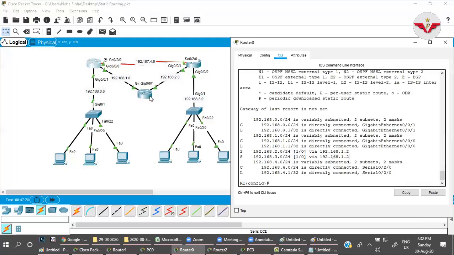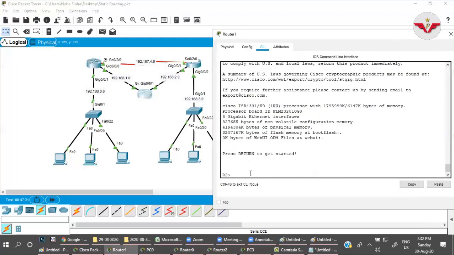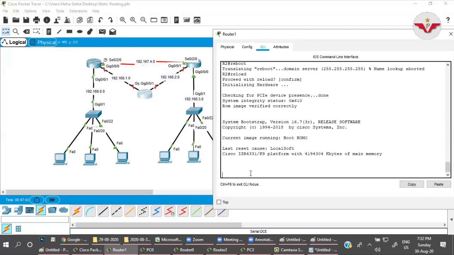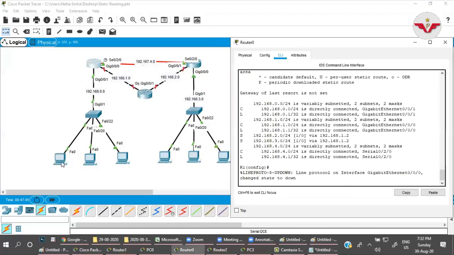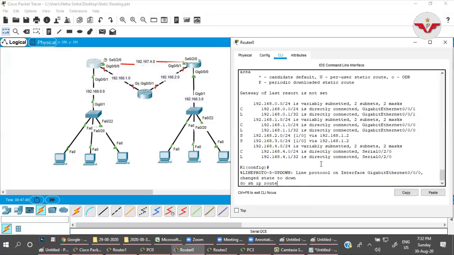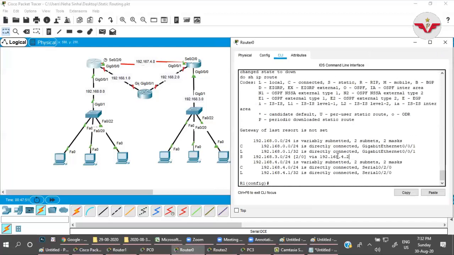Again, if something is happening with that router and it is rebooting, reload, yes, again the same thing will happen, no impact on the packet, it started communicating, and here again the path will change and it will be 4.2 now. Okay, I hope everything is clear now.